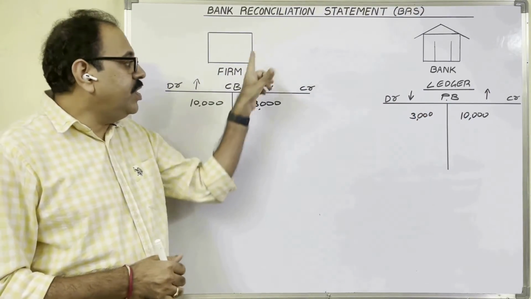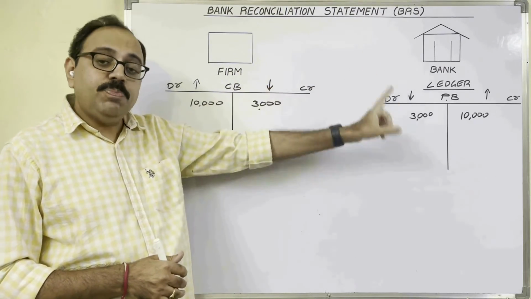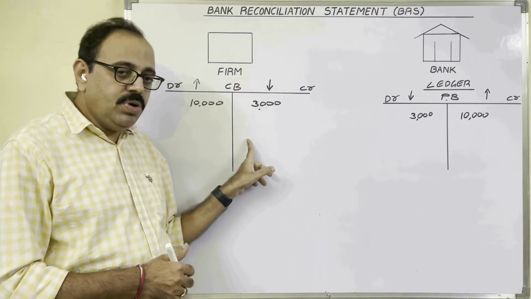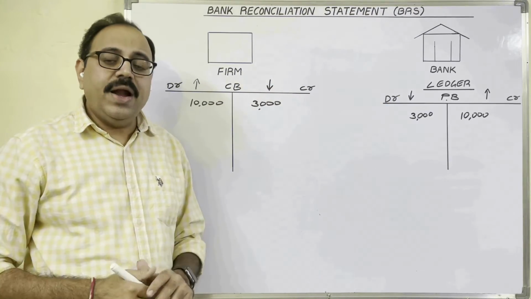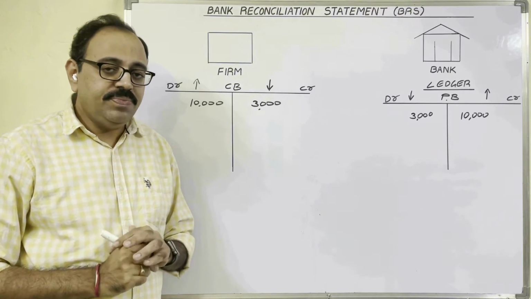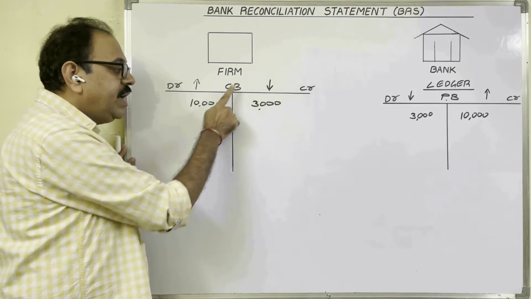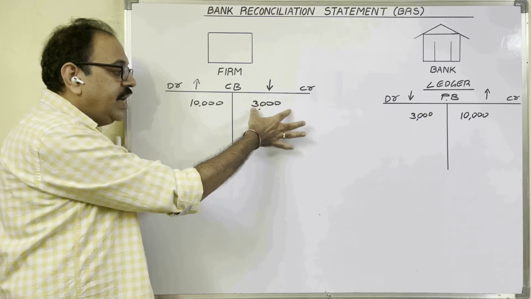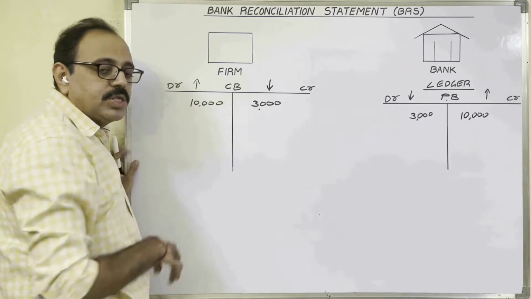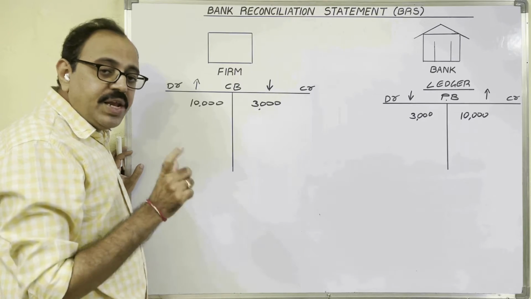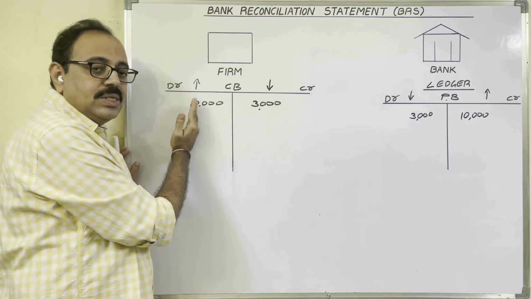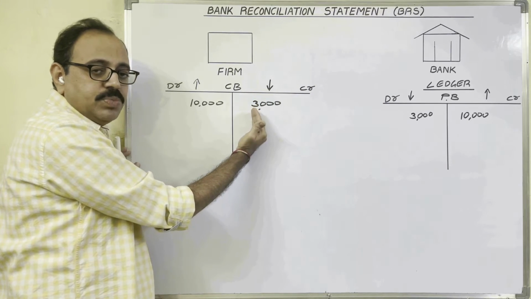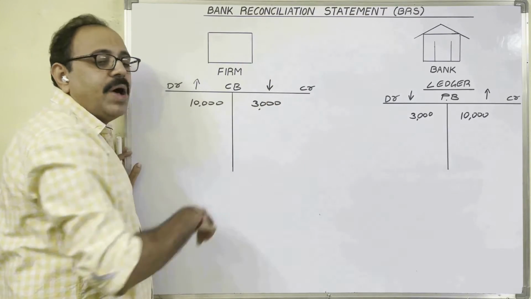So remember, the firm maintains the cash book, the bank maintains the passbook. All bank related transactions, the firm records in the cash book, the bank records in the passbook. And how they are recording these transactions, once you observe: 10,000 is debited in the cash book, credited in the passbook. 3,000 credited in the cash book, debited in the passbook. So remember this. If any amount is debited in the cash book, the same amount will be credited in the passbook. If any amount is credited in the cash book, the same amount will be debited in the passbook.